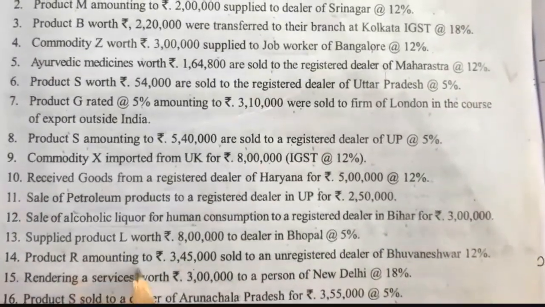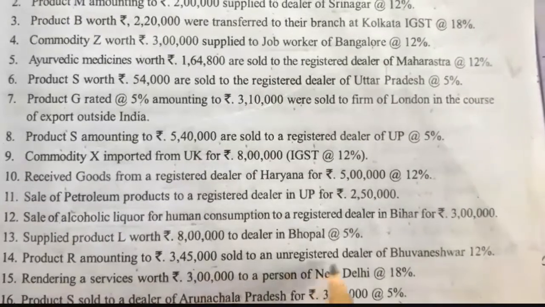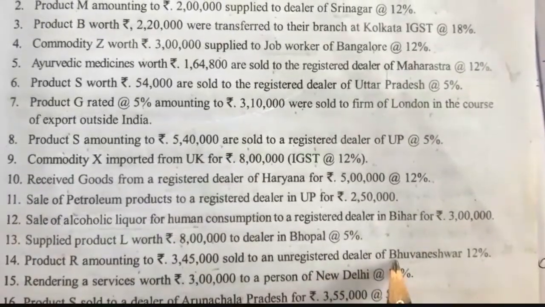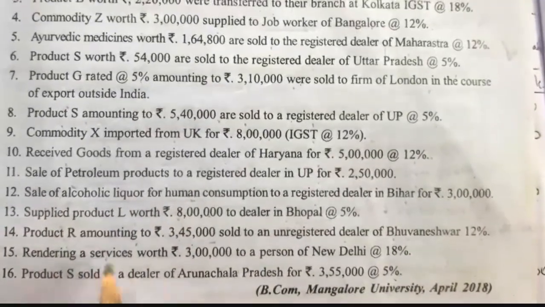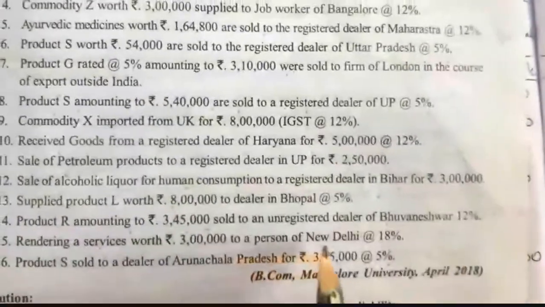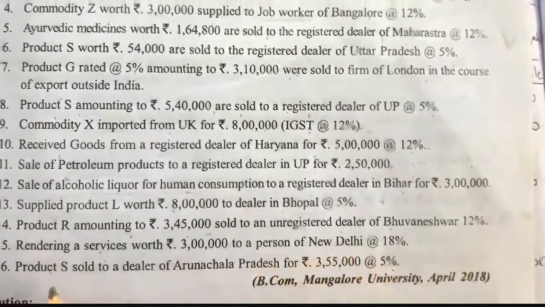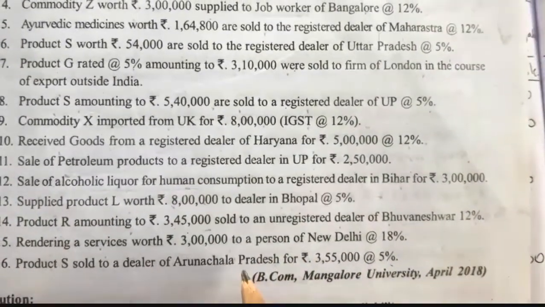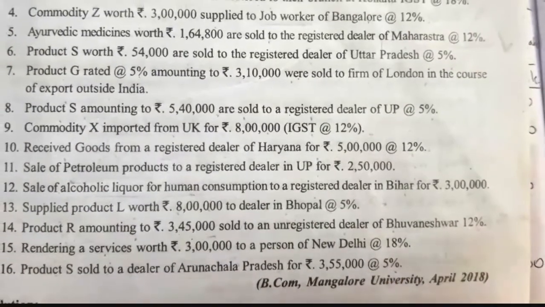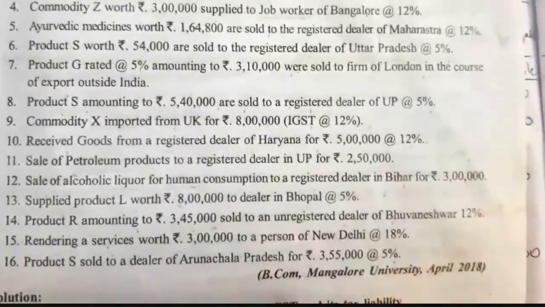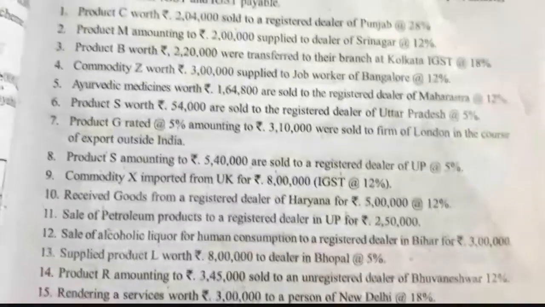Product R amounting to rupees 3,45,000 sold to an unregistered dealer of Bhubaneswar at 12%. Rendering services worth rupees 3 lakh to a person of New Delhi at 18%. Product is sold to a dealer of Arunachal Pradesh for rupees 3,55,000 at 5%. So this question is asked in the BCom question paper of the year 2018. Now see the question here.